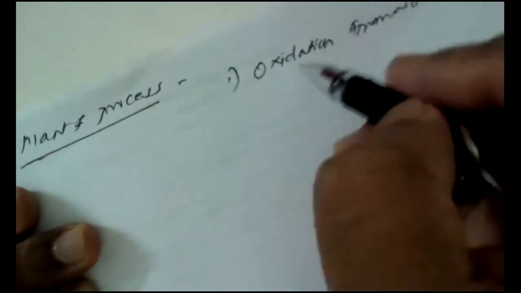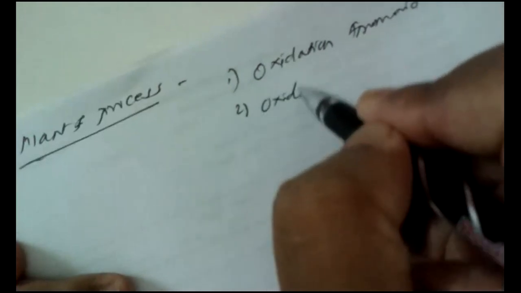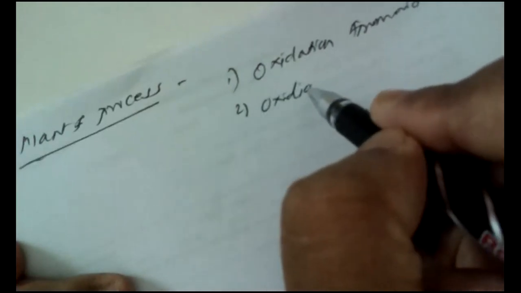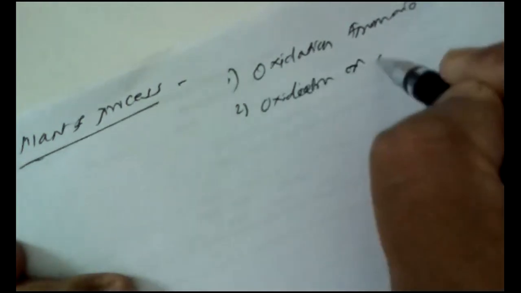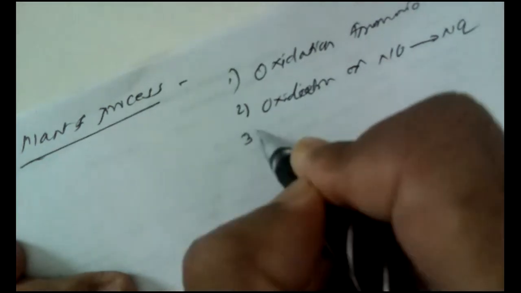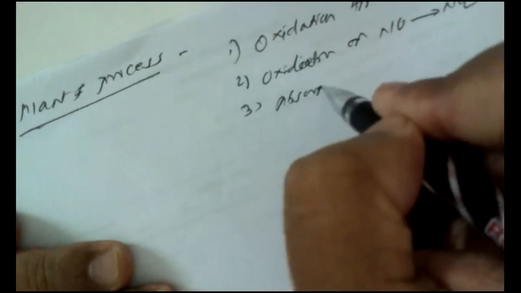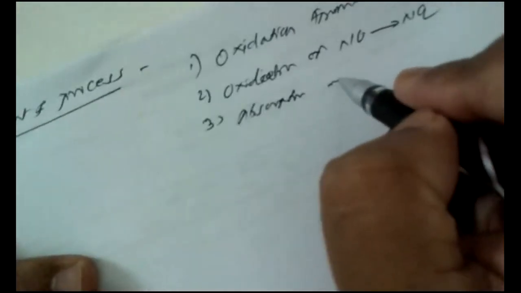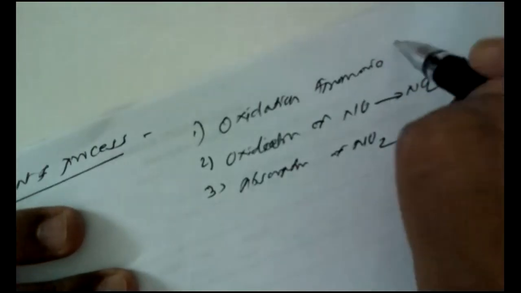Oxidation of ammonia takes place. The second step is the oxidation of nitric oxide to nitrogen dioxide, and the third step is the absorption of nitrogen dioxide. So these are the 3 steps. First is the oxidation of ammonia.